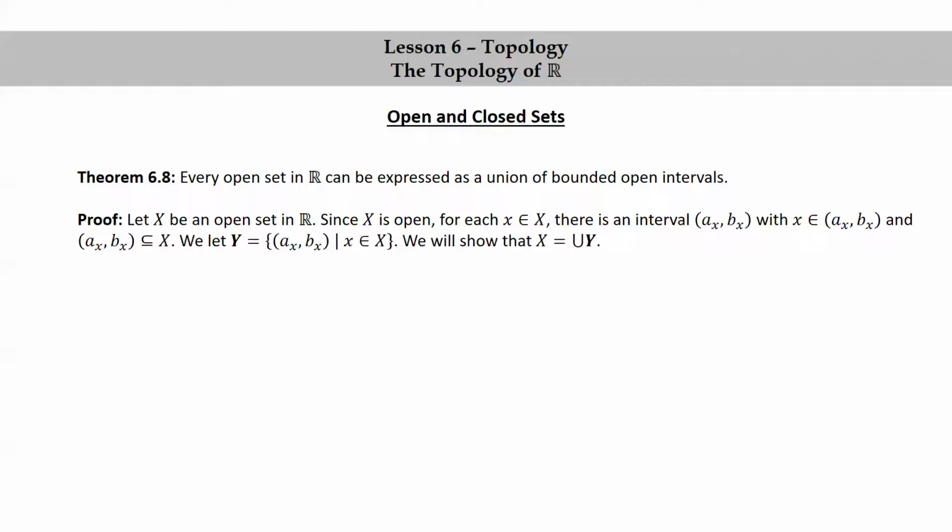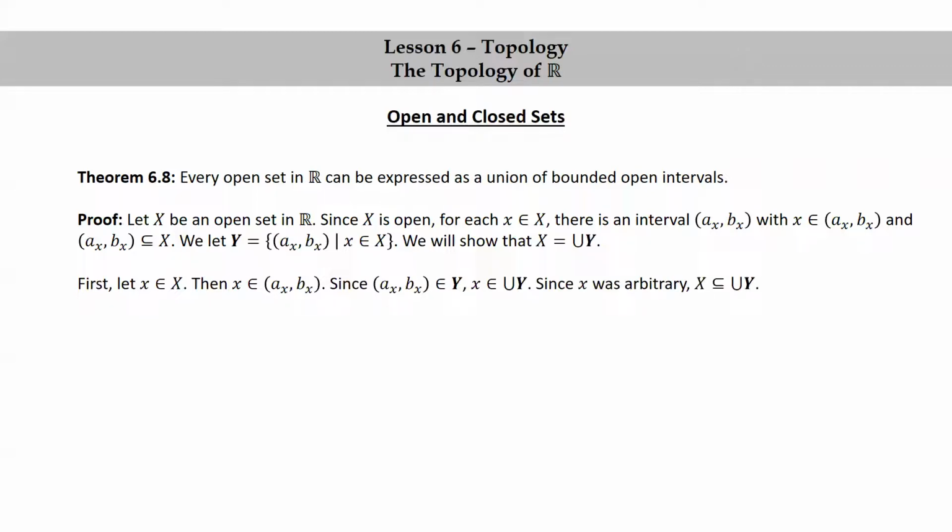And we'll show that X is equal to union Y, which will complete the proof. To show this, we're going to use the axiom of extensionality and show that each of these sets is a subset of the other one. We'll start by showing that big X is a subset of union Y. So we'll let little x be in big X. Then by the definition of these intervals, we have that little x is in the interval (a_x, b_x). Since (a_x, b_x) is in Y, again, by definition, little x is in union Y. Since little x was arbitrary, we just showed that big X is a subset of union Y.